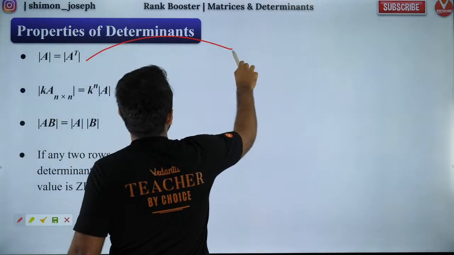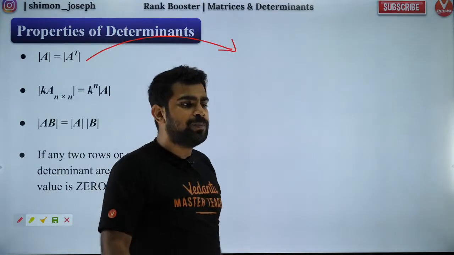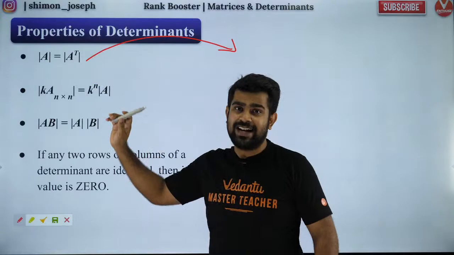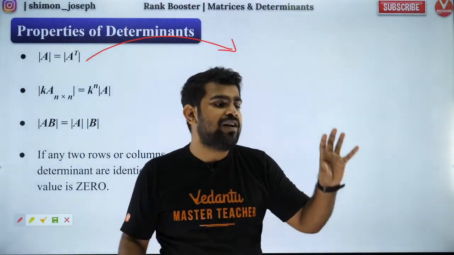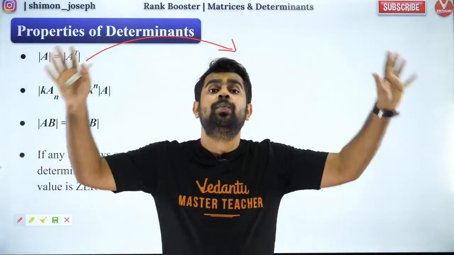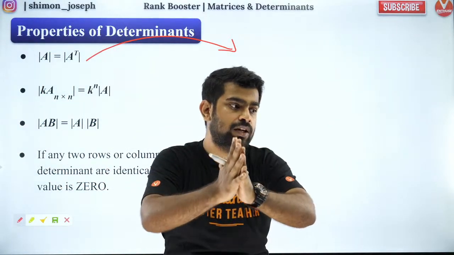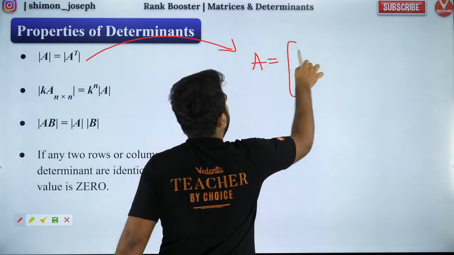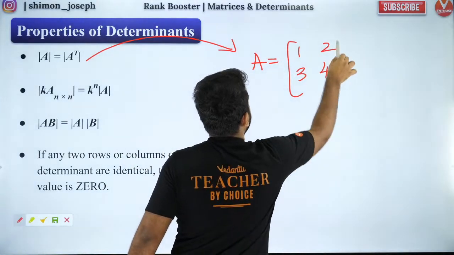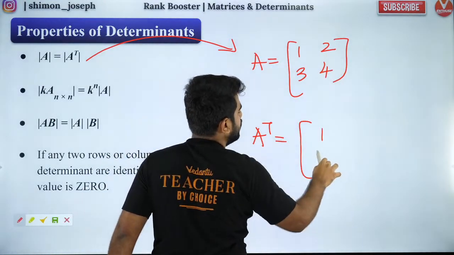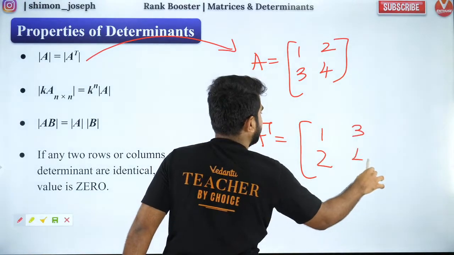So let's get started, people. The first property is det of A is equal to det of A transpose. That means whether you have a matrix A or A transpose, it doesn't matter. Both of them will have the same determinant. If I have a matrix like 1, 2, 3, 4, then A transpose will be 1, 2 in the first row, and the second row becomes the second column.